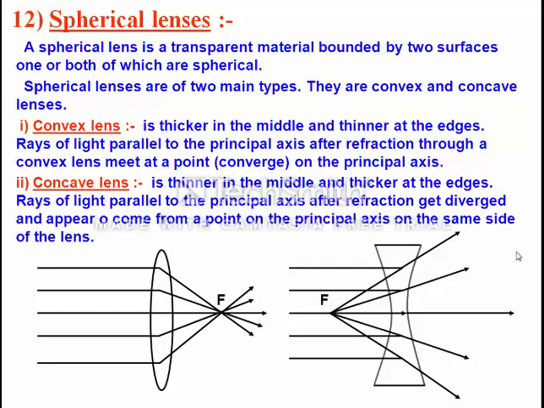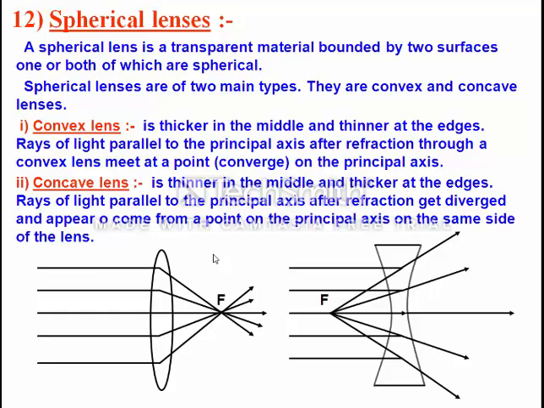Whenever we are talking about the lens, in a mirror reflection takes place, but in lenses refraction takes place. A spherical lens is a transparent material bounded by two surfaces, one or both of which are spherical. Spherical lenses are mainly of two types: one is convex and the other is concave lens.